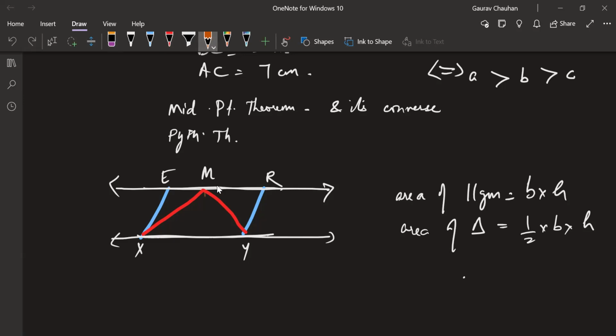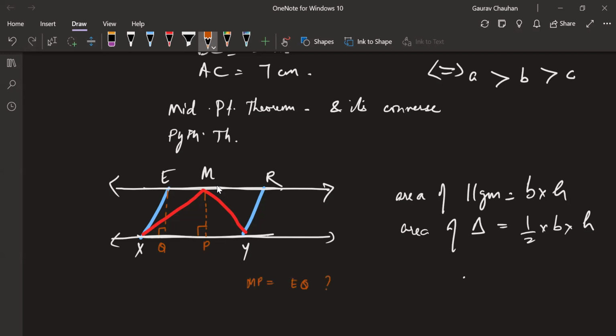So if I draw perpendicular here, this is height for the triangle. If I draw perpendicular here, this is height for the parallelogram. Let this be P, this be Q. Okay. Can you give me a reason why MP should be equal to EQ?